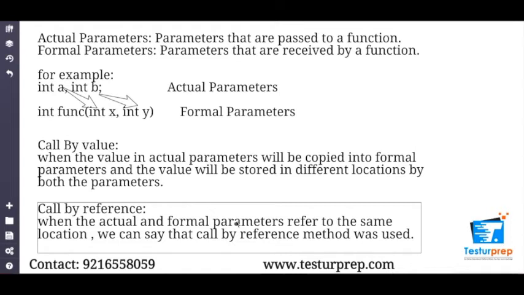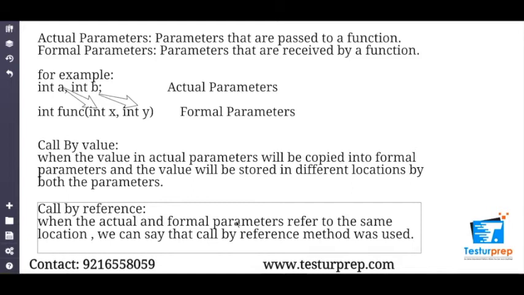So in call by value, we are copying the values of a and b into the function, whereas in call by reference, the actual parameter and the formal parameter can have whatever values they want, but they will be pointing to the same location. So when we say call by value, the value that we've initially added in the actual parameter will not change. Even if the value in the formal parameter is different, it will not affect the actual parameter outside the function.